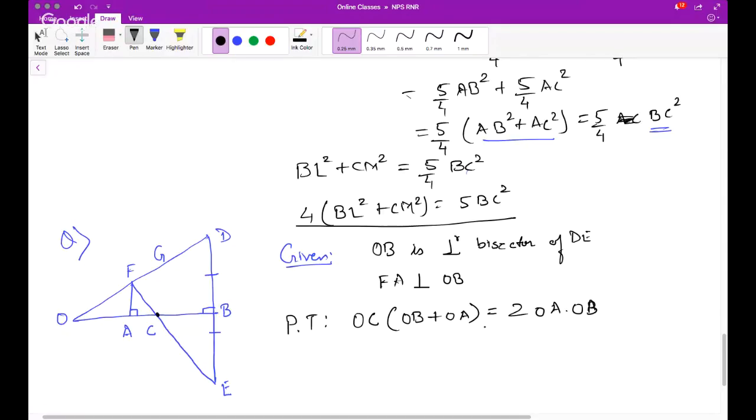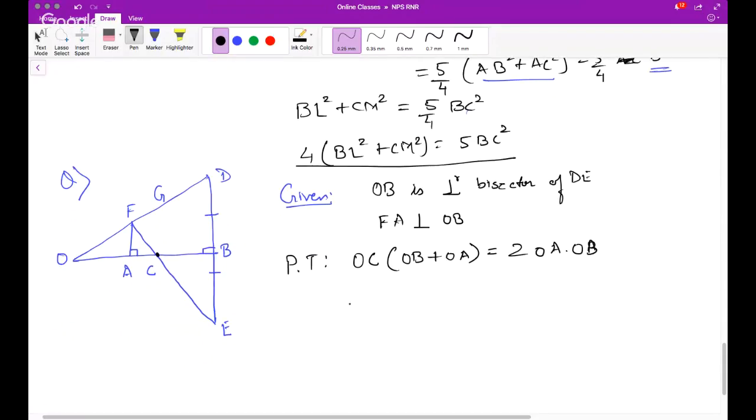Okay, so OC times OB plus OA is equal to twice of OA into OB. Fair enough. Yeah. So this you have to prove.